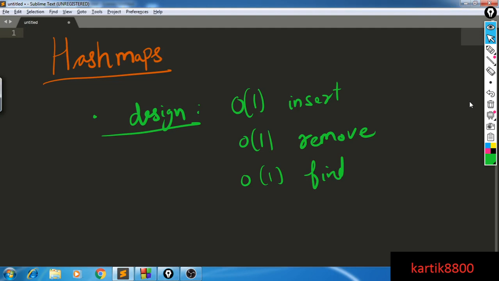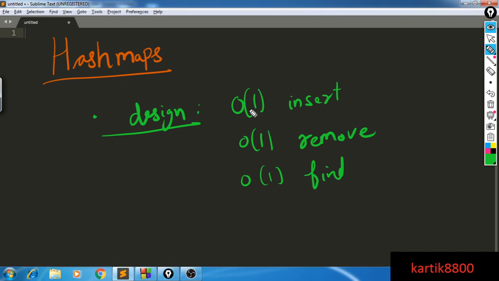Also, one more constraint I would like to add. You can assume that you will not be adding any integer again. So your hash set will contain only distinct integers, and you just need to care about distinct integers. Even if the user wants to add an integer again into the hash set, then you will not be bothered about adding it again. So you will only be storing distinct occurrences of integers, or only the unique integers.